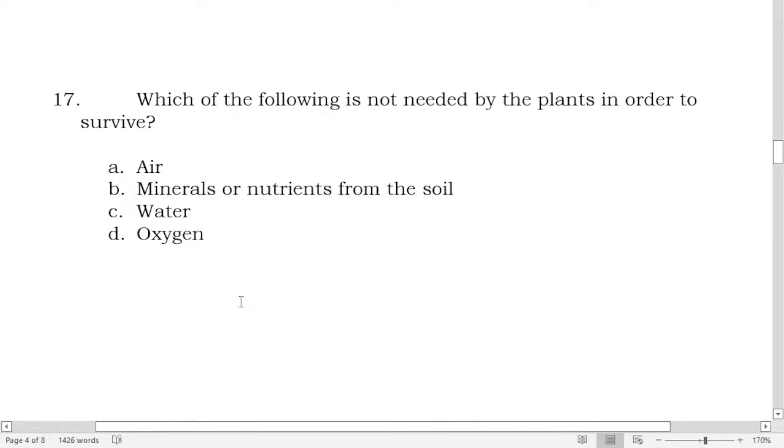I want to ask if you are familiar with the process of plants to make their own food.